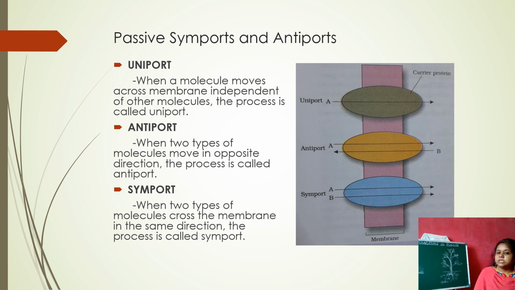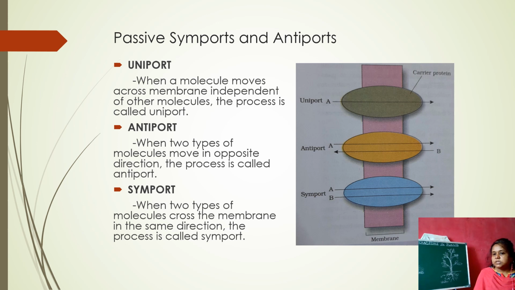Next, coming to the symport. In this direction, when two types of molecules cross the membrane in the same direction, the process is called symport. Here two substances are there, A and B. They can pass through the protein at one time in the same direction. That type of direction is called symport. In the diagram, you can clearly see the uniport.